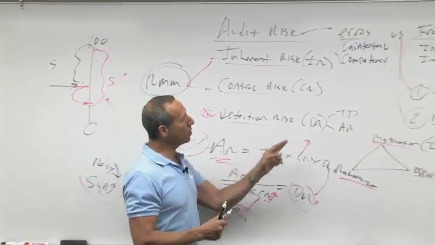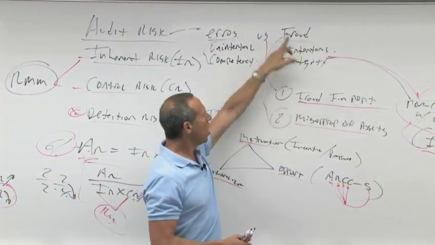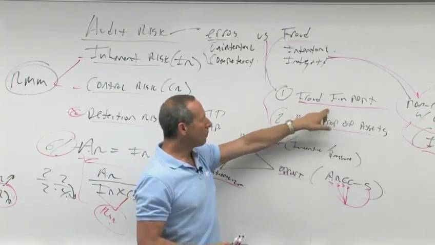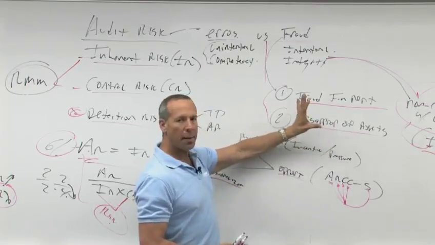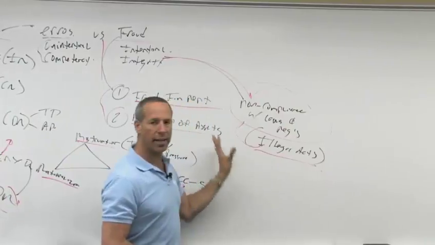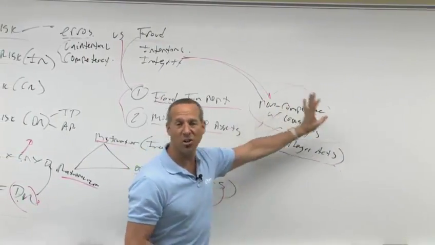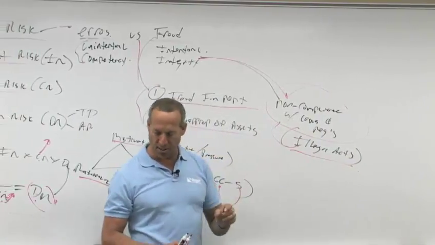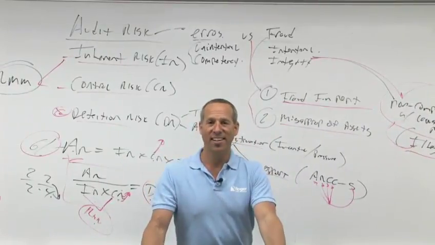What are errors? Unintentional, deal with competency. What is fraud? Intentional, deal with integrity. What is fraud? Two types: fraudulent financial reporting, misappropriation of assets. Fraudulent financial reporting, higher level, misappropriation of assets. Another type of issue used to be called illegal acts. Now it's called non-compliance with laws and regulations. We are concerned with those that have a direct and material effect and those that have an indirect effect if it affects the financial statements. So those that affect the financial statements, those are the ones that we need to communicate to the company.